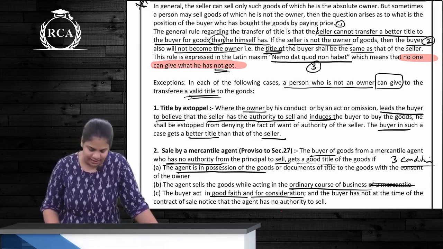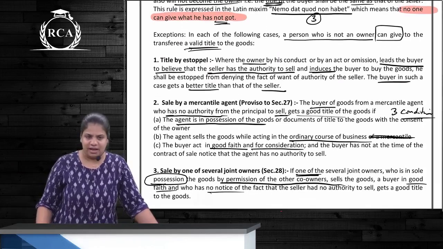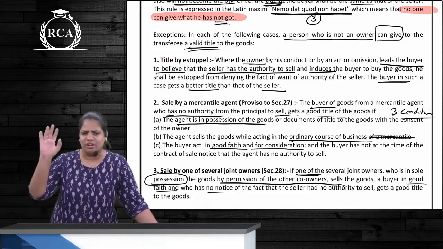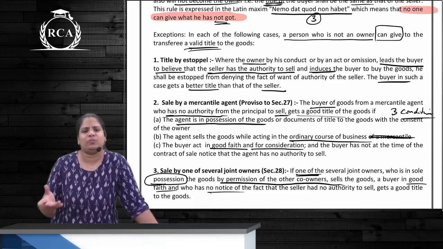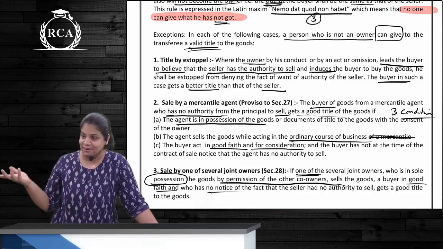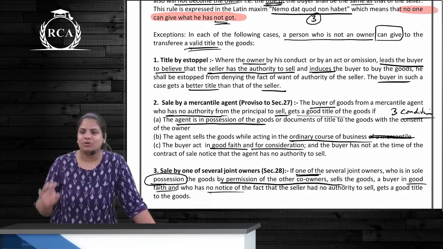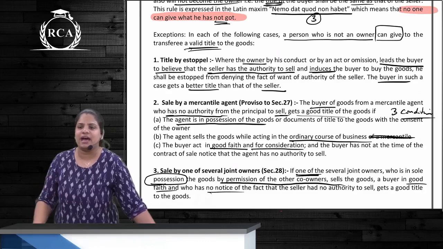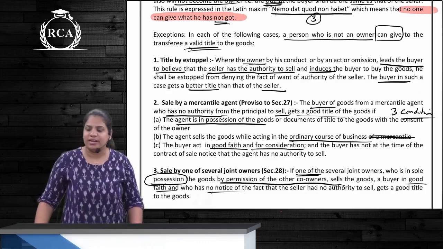Correct? The second case is what? Sale by mercantile agent. Sale of an Activa. I told the mechanic to sell the Activa for 50,000 and I'm on vacation, phone is off. Everybody who approaches him is ready to pay only 20,000 or 15,000. One person is willing to pay 35,000. He tries to call me, but I am not reachable. But what he does is, he sells it off. Did he have the authority to sell for 35? No. But is the buyer going to get a valid title?